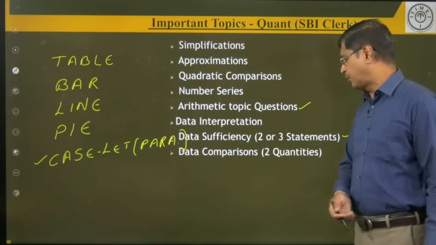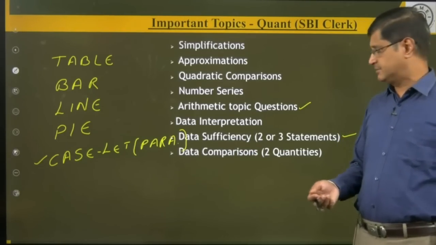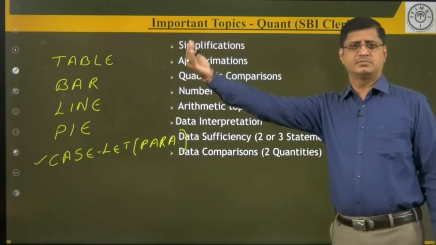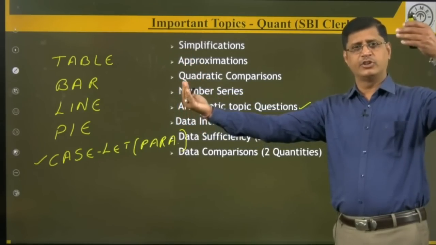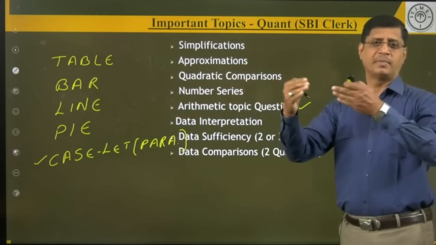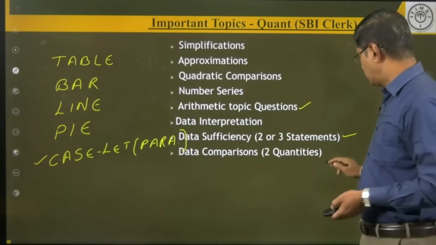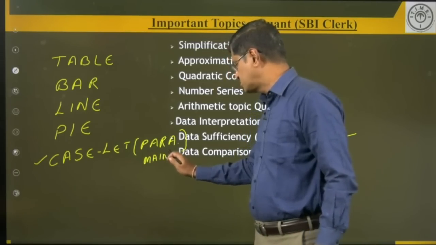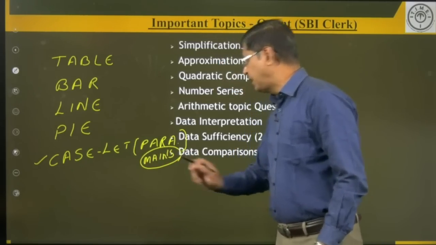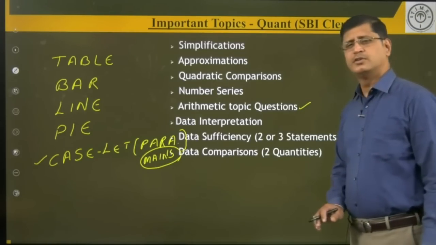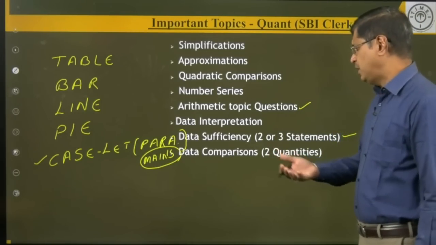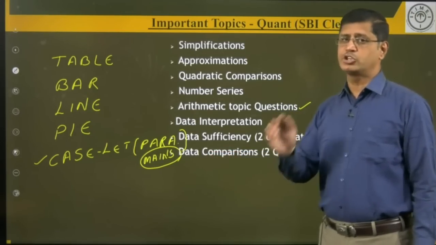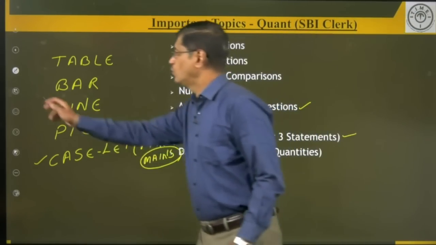Next, data comparison. We need to compare the data given in quantity 1 and quantity 2. There will be two quantities; solving these two, we need to compare quantity 1 and quantity 2. This is important for the mains examination. You can expect questions on data comparison in the mains examination. In the preliminary examination there may be a chance of getting one question, but the level of difficulty is very low. But in the mains examination, we can definitely expect a question from this area.